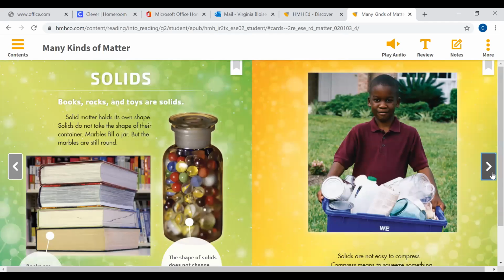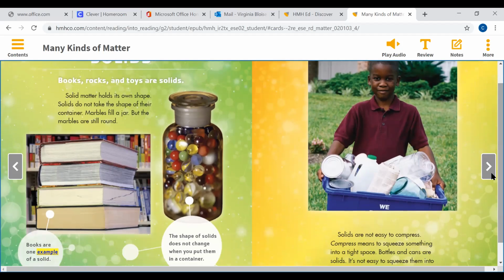Solids. Books, rocks, and toys are solids. Solid matter holds its own shape. Solids do not take the shape of their container. Container? That's a word that I'm curious about. I'm not sure if I know it, so I've got to look at it or look at the pictures to see if I can figure it out.